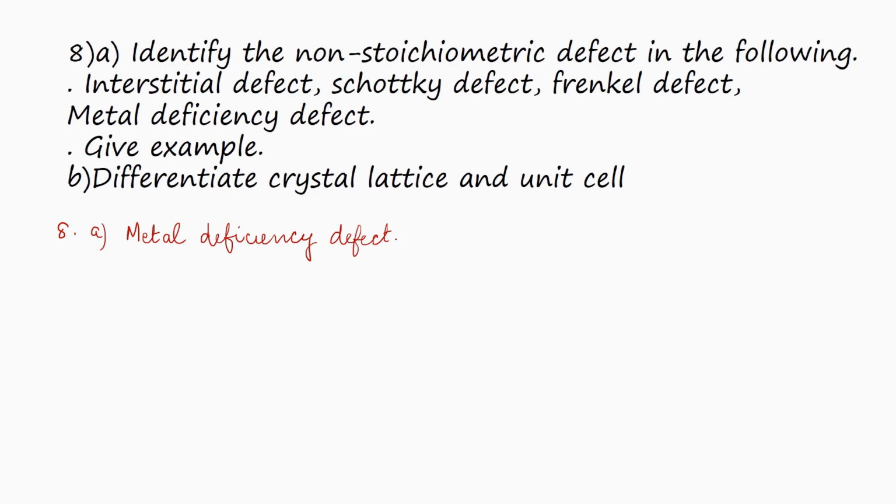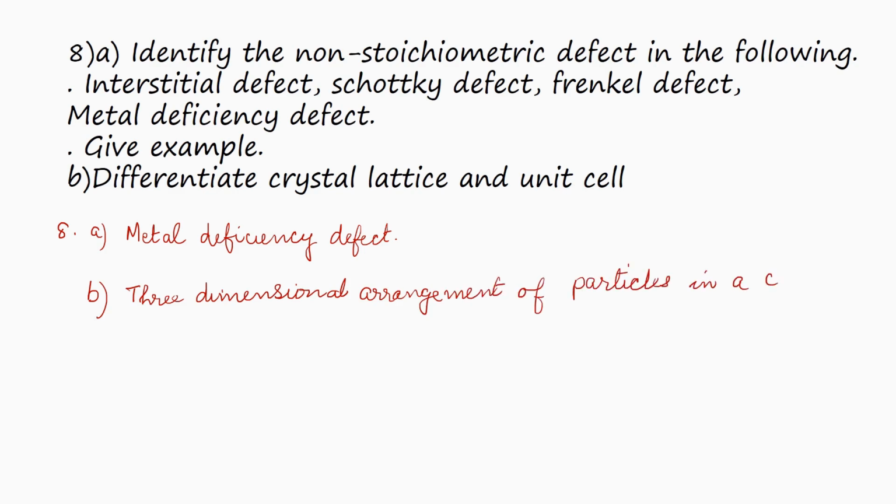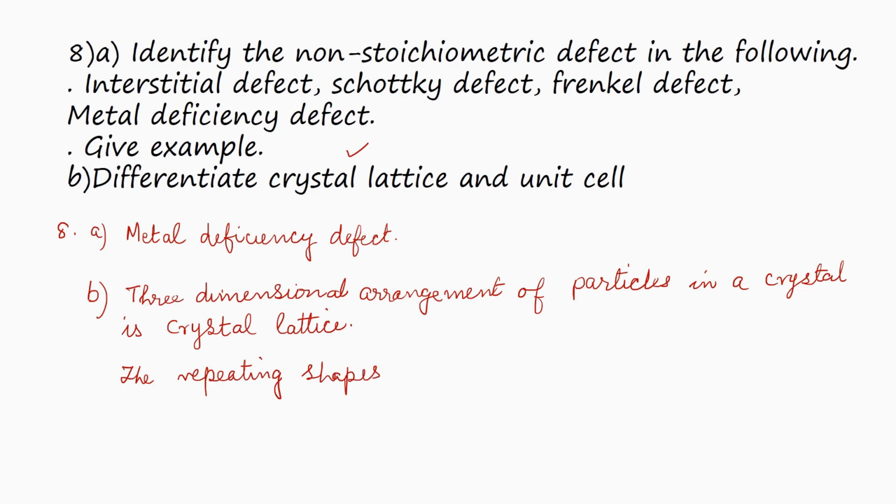Example, zinc oxide. We will discuss the different types of non-stoichiometric defects after we finish sections A and B. Section B: the three-dimensional arrangement of particles in a crystal is called a crystal lattice. So we have answered this portion. The repeating shapes of a three-dimensional space in a crystal lattice are called unit cells. Unit cells are otherwise called crystal systems.